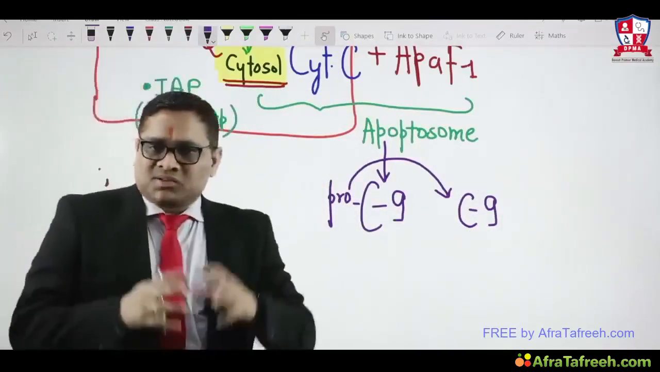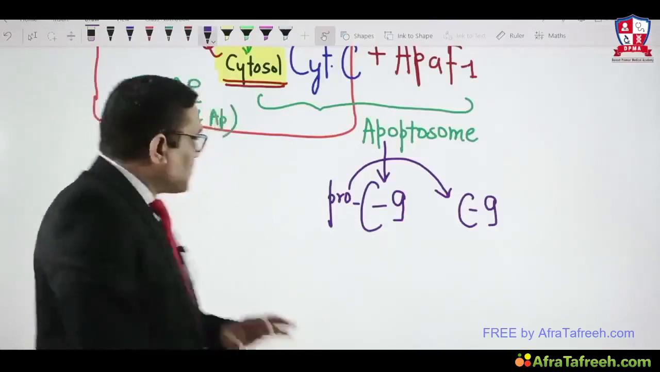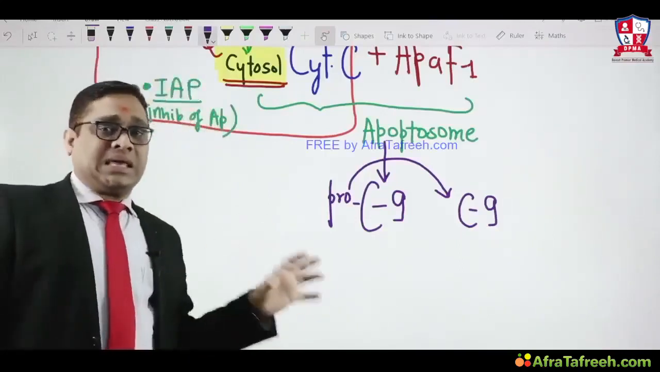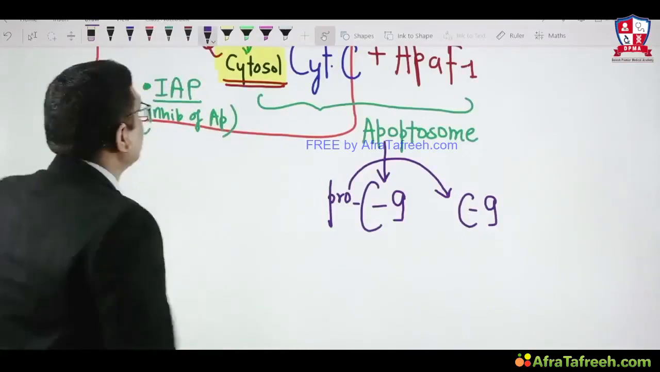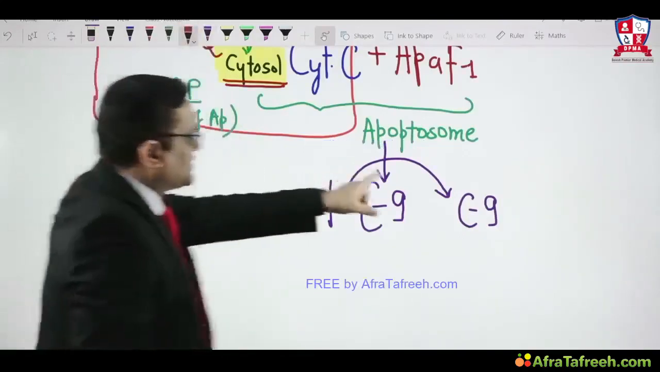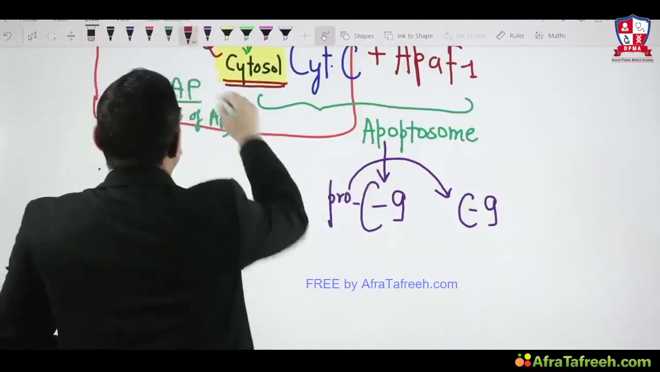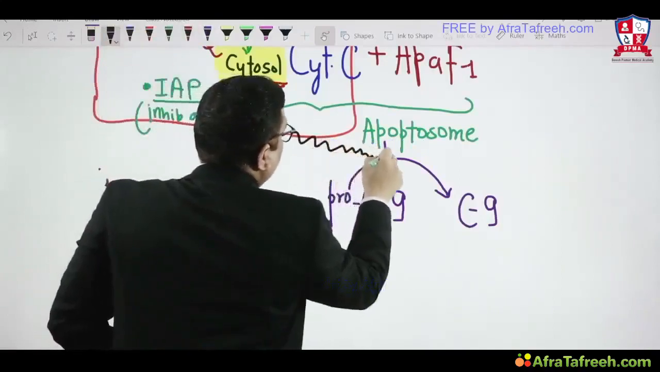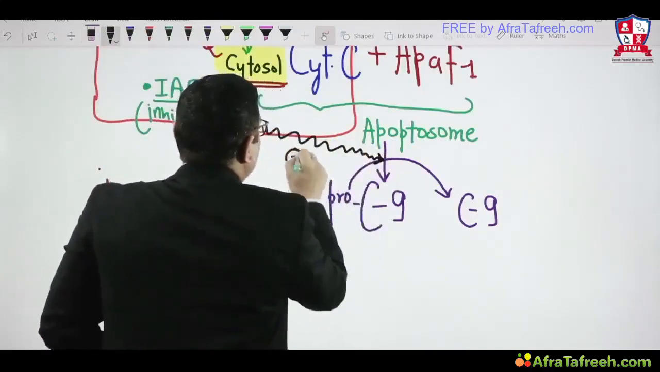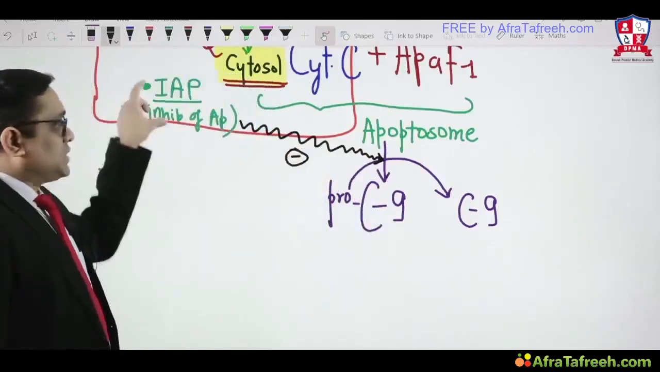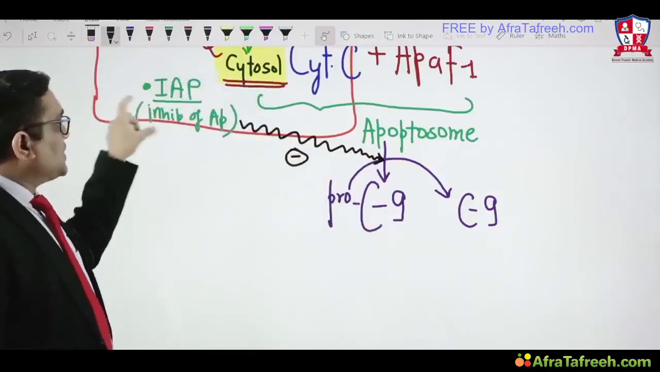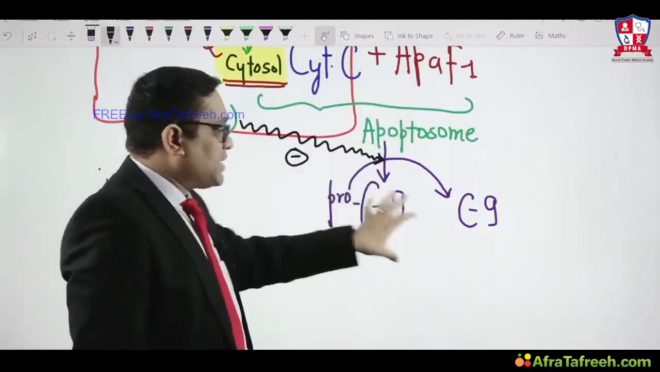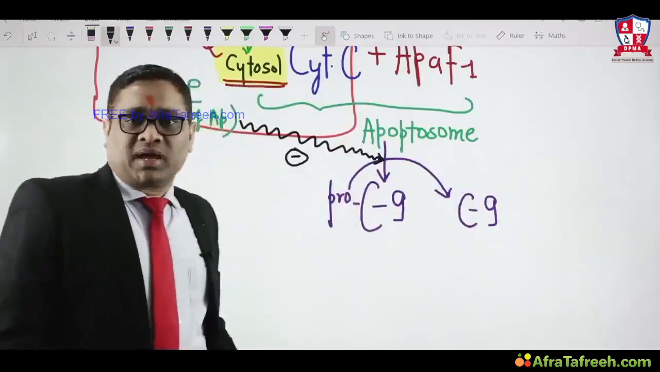But remember, this is not that easy, because in the cytoplasm there is another anti-apoptotic protein called IAP. IAP has a tendency to inhibit at this step. This IAP inhibits apoptosome function, so that they cannot activate procaspase 9 into the active form of caspase 9, right?